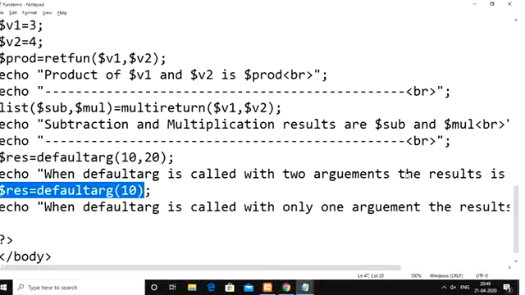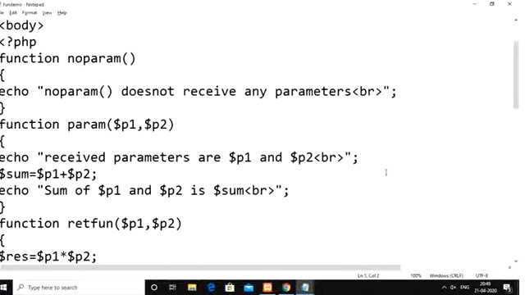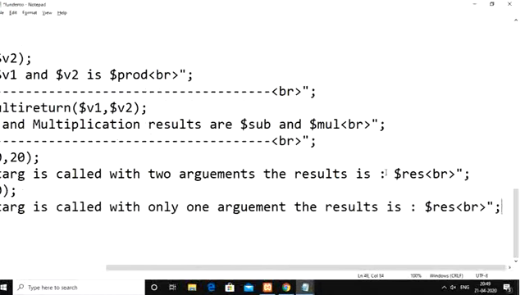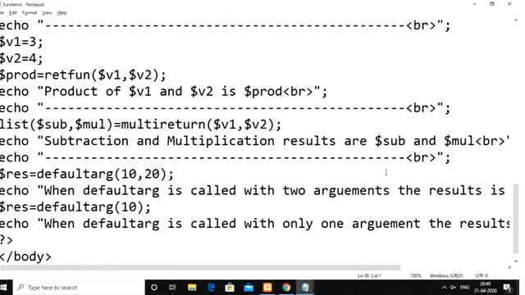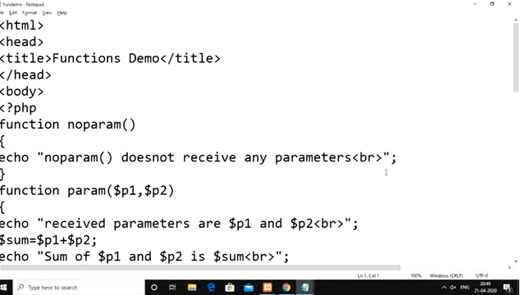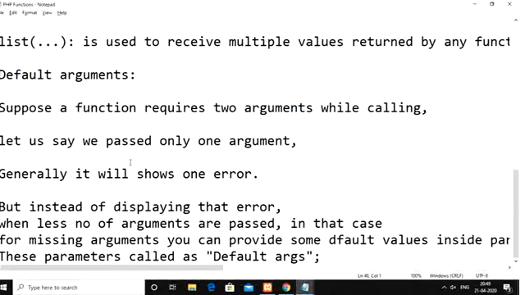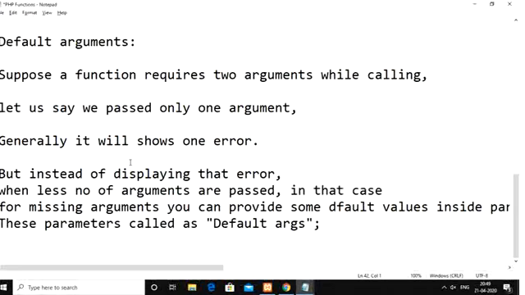Okay. So these are the features available within PHP functions. This is the demonstration of the basic features of PHP functions in the PHP scripting language. Followed by that, we are going to discuss two more techniques that we use to pass arguments to any function: parameter passing techniques in the PHP language.